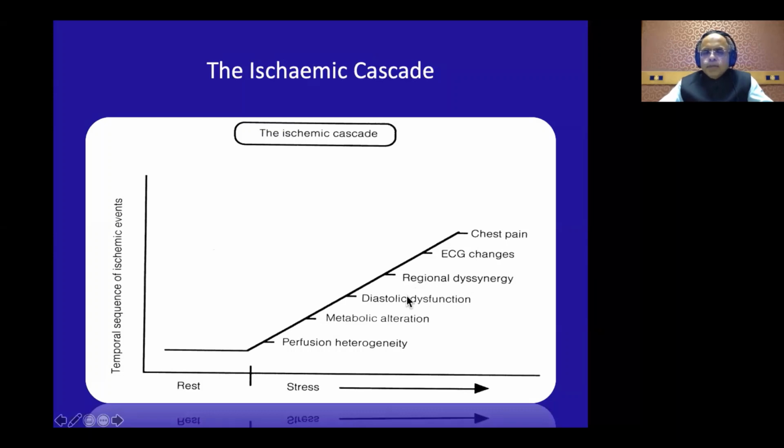However, remember the important thing is that the regional dyssynergy occurs quite late in the ischemic cascade. So that is why you have to exercise the patient to a very high level to provoke regional wall motion abnormality. So all your stress tests should be reaching maximal exertion to improve the sensitivity of your stress echocardiography.